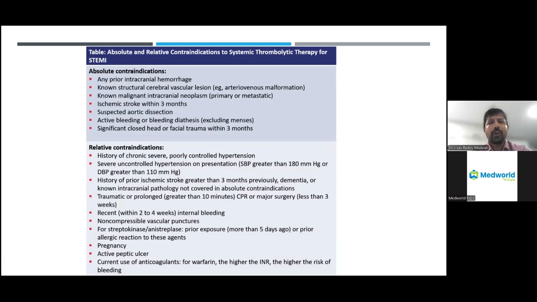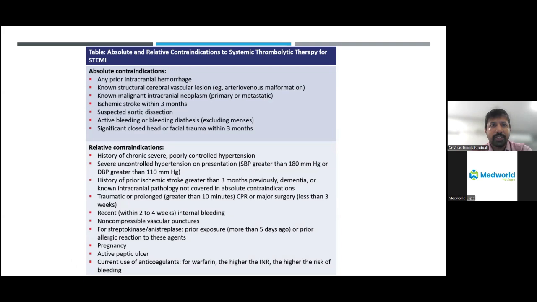And there are some contraindications to these thrombolytic agents. The absolute contraindications are any previous hemorrhagic stroke, any known structural cerebral vascular lesion or neoplasm, or any AV malformation. Also if the patient had an ischemic stroke in the last 3 months, or if they suspect an aortic dissection. Menstruation is not a contraindication, you can give safely.